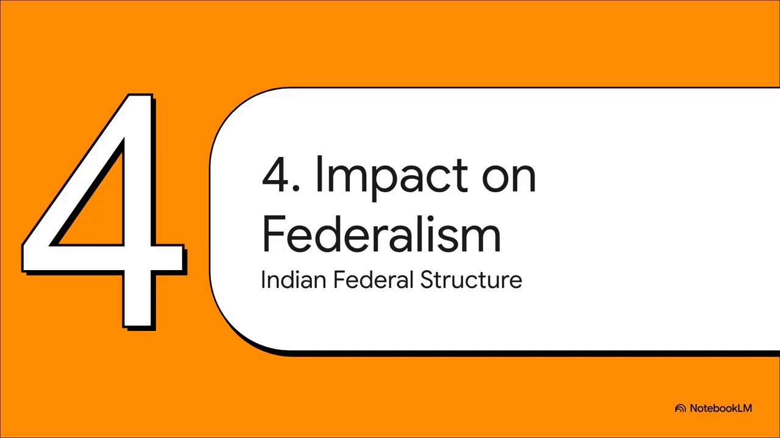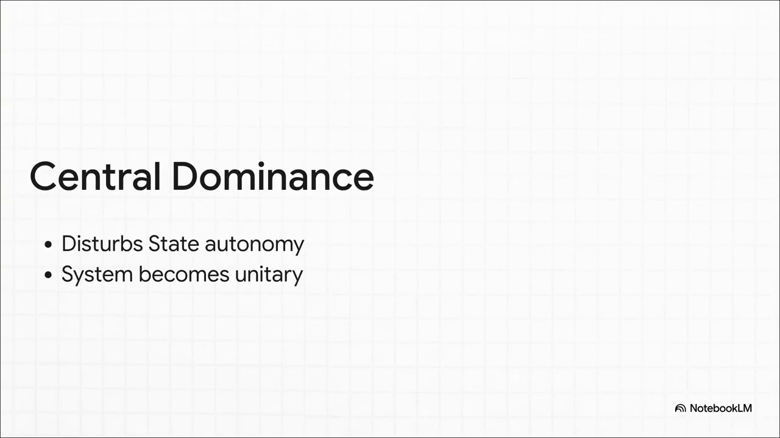Section 4. Impact on Indian federalism. This is where you demonstrate your theoretical mastery. Weakening and central dominance. It shifts power from state to center. Disturbs autonomy of states. Center directly controls state administration. Makes federal system unitary in nature. Elaborate heavily on that phrase, unitary in nature. Emergencies temporarily suspend the entire federal character of the Indian Constitution. The power shifts so heavily to the center that state autonomy is essentially stripped away.